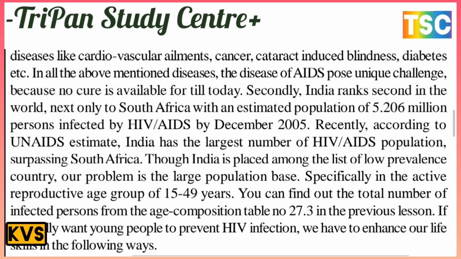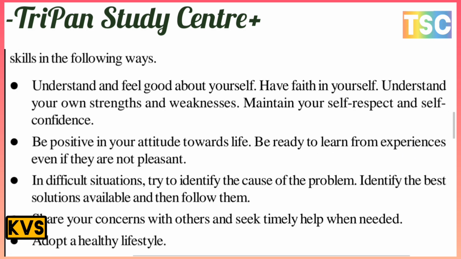You can find out the total number of infected persons from the age composition table 2.73 in the previous lesson. If we really want young people to prevent HIV infection, we have to enhance our life skills in the following ways. The first way: understand and feel good about yourself.